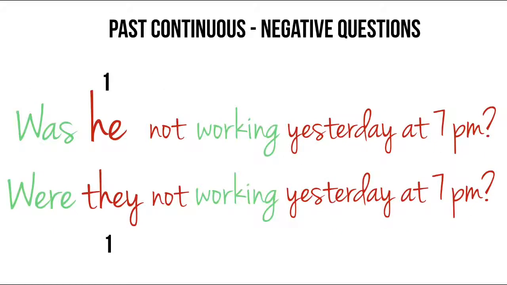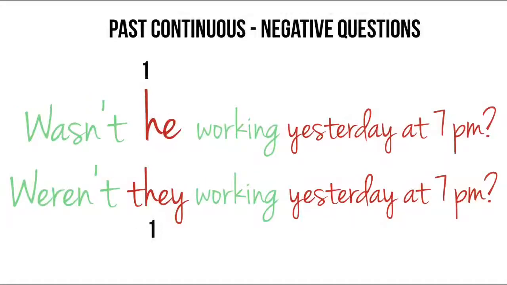But there are also negative questions. To make them, just put was or were before the subject, and not remains in the same place. Repeat after me. Was he not working yesterday at 7 p.m.? Were they not working yesterday at 7 p.m.? But the contraction goes before number 1, before the subject. Wasn't he working yesterday at 7 p.m.? Weren't they working yesterday at 7 p.m.?